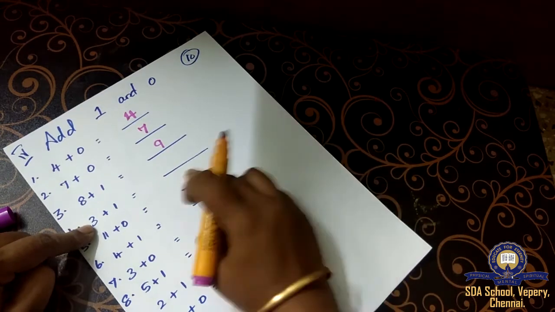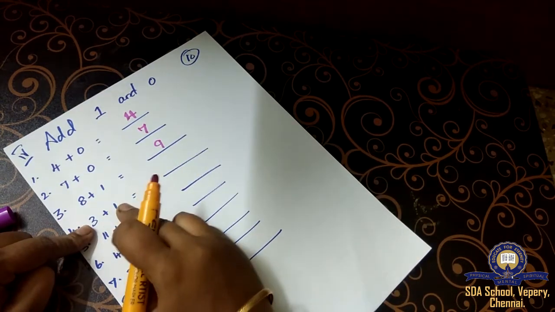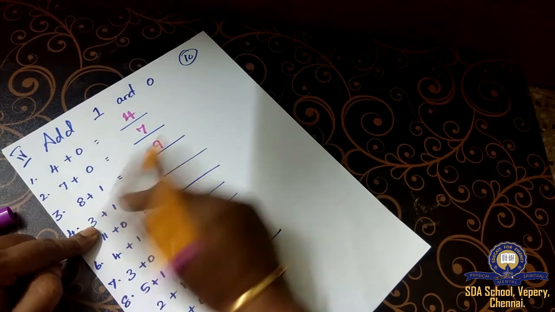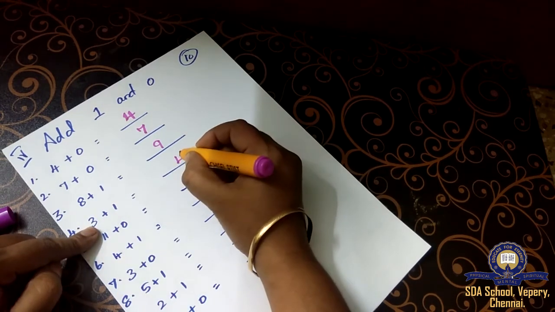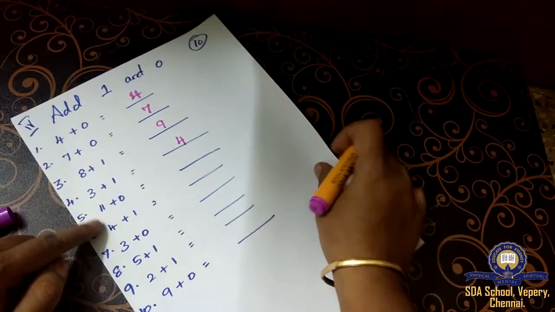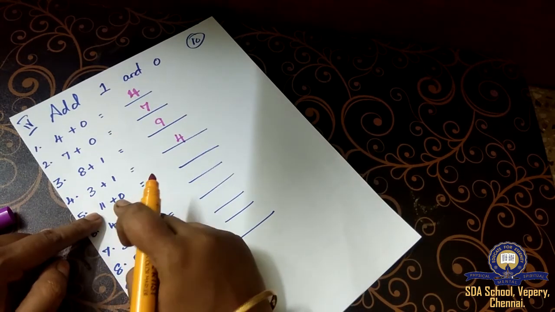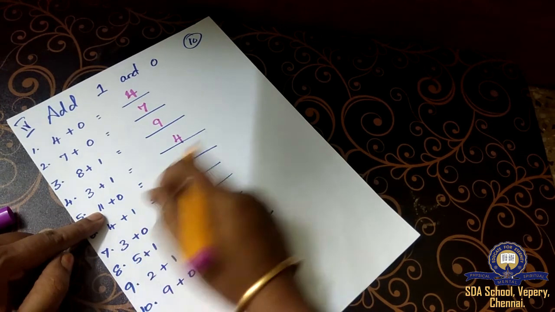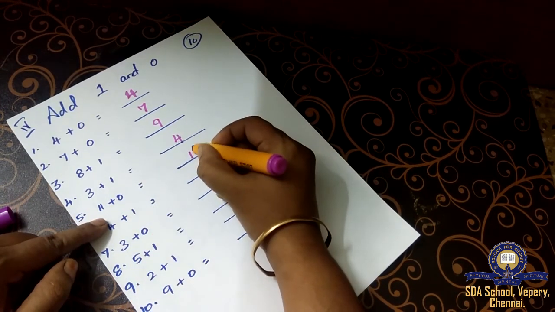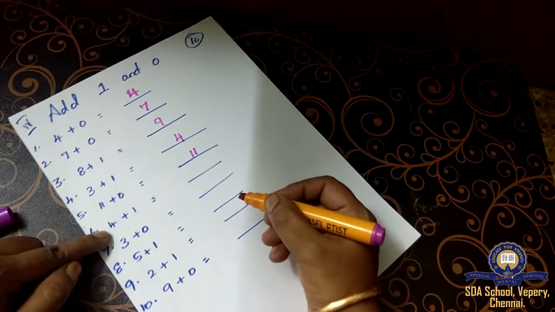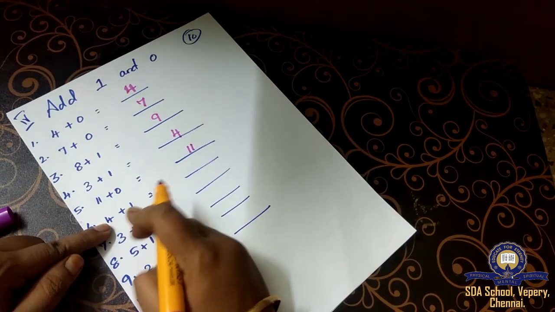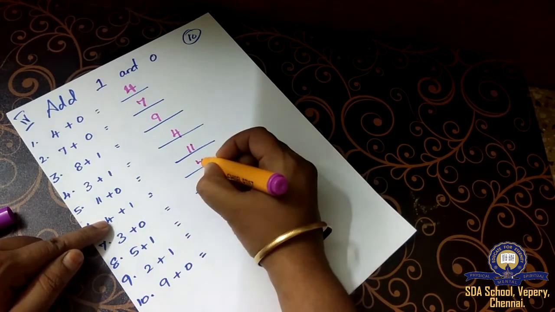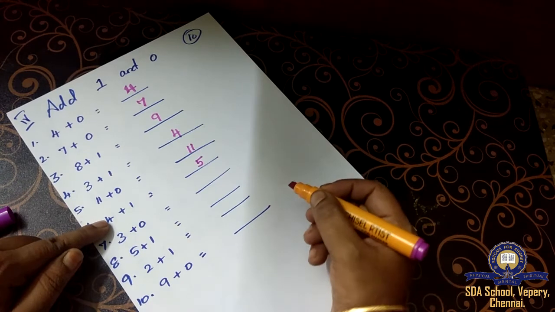3 plus 1. What will be the answer? The next number after 3 is 4. So, that is the answer. Now, 11 plus 0. Fifth question. 11 plus 0 is what? The answer will be the number itself. Next one. 4 plus 1. After 4, 5. This will be the answer.